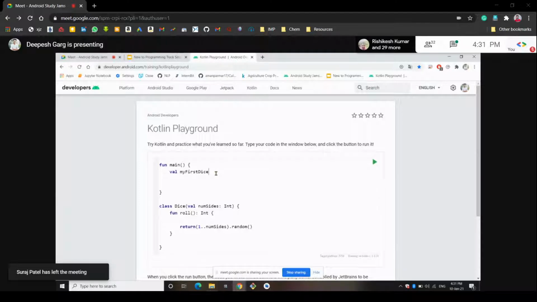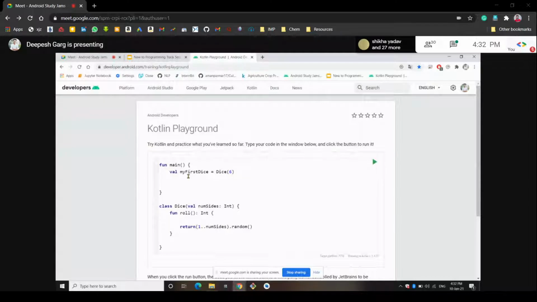This variable is an object because we declare it by writing equal to dice, and we want a 6-faced dice. In this class you can see we have given one argument called number of sides, and we want 6 faces in our dice, so we write 6 here. Dice 6 initializes my first dice object.